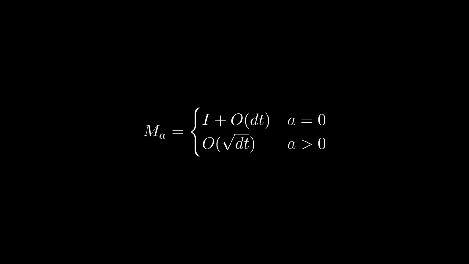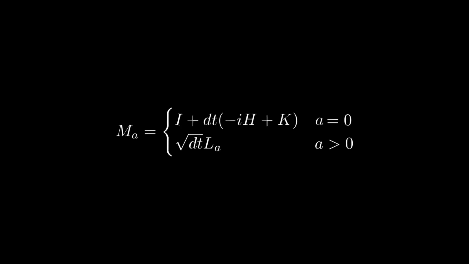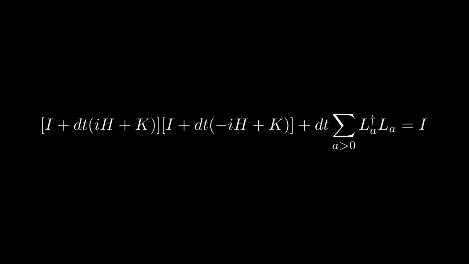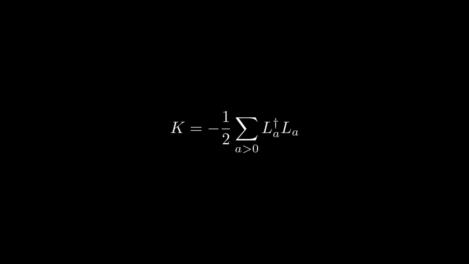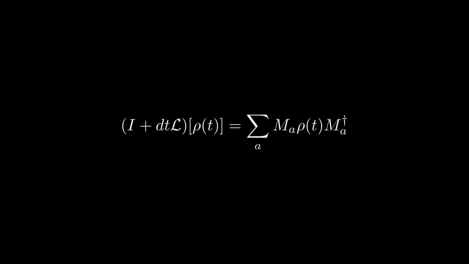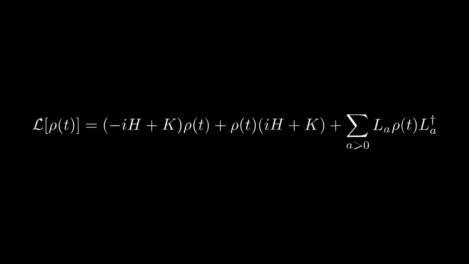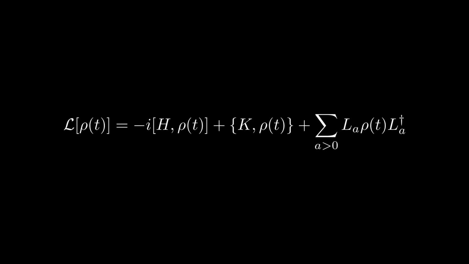Based on this description, we can write M0 and Ma as follows, where H and K are Hermitian matrices, and H, K, L_a are all constant order in dt. You can imagine here that H will be the Hamiltonian of the open system, while the L_a operators represent jump operations. As it turns out, this K operator is actually redundant, as we can express it in terms of the L_a operators by using the normalization condition for quantum channels. Substituting these definitions back into the original differential equation, we can perform some algebraic manipulation to end up with the following definition of the Lindbladian operator.